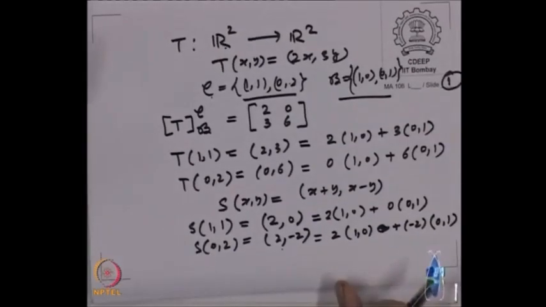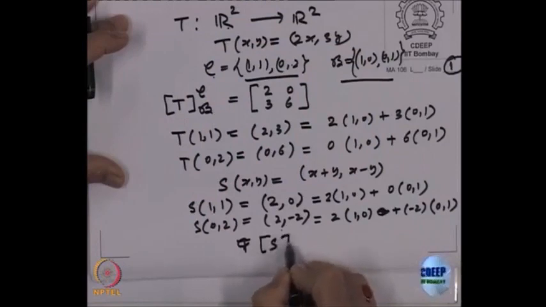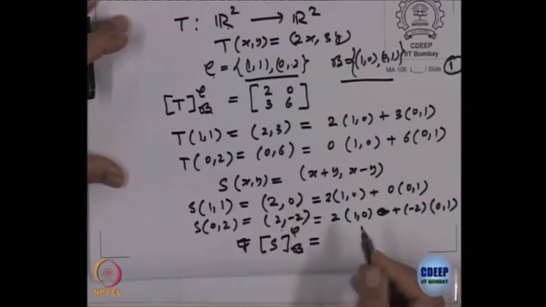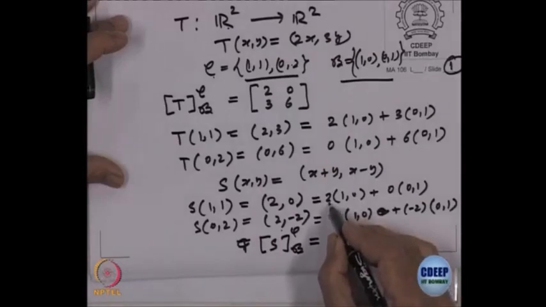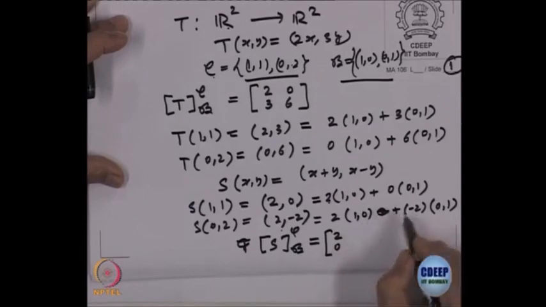Clear? So, take a basis element in the domain, find its image according to the expression that is given, write it as a linear combination of elements of the basis in the codomain. So, what are the vectors? That means our matrix S with respect to C and B is equal to, first row first column (2, 0), right, second one (2, minus 2).